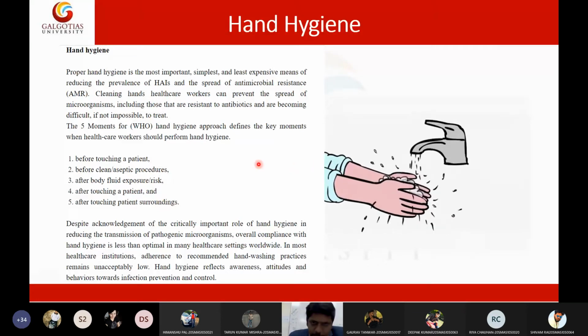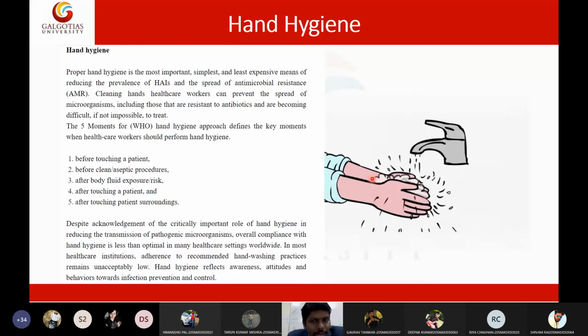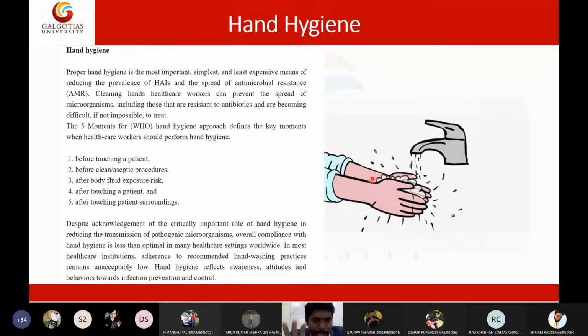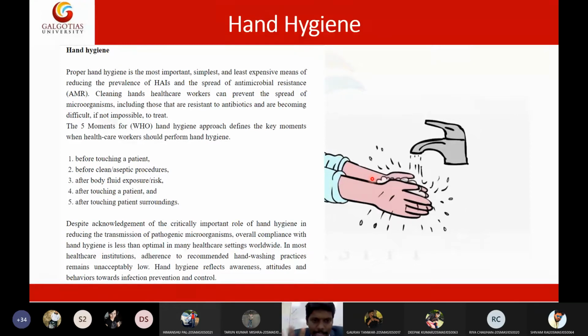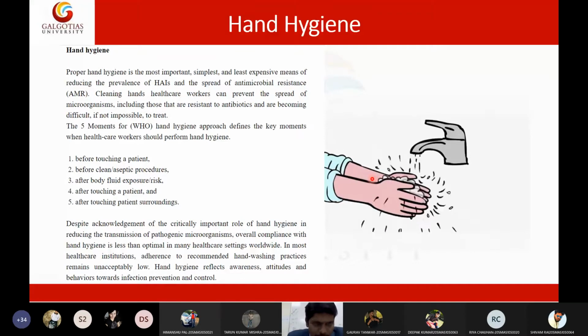That means before touching the patient, we should wash the hands, and after touching the patient, we need to wash the hands. Why are we washing our hands before touching the patient? Because we may already have some pathogens on our hands. If you directly touch the patient, you may transmit a new pathogen to the patient. That is why before touching the patient we must wash our hands. Then after touching the patient, once again, we should wash the hands, right?